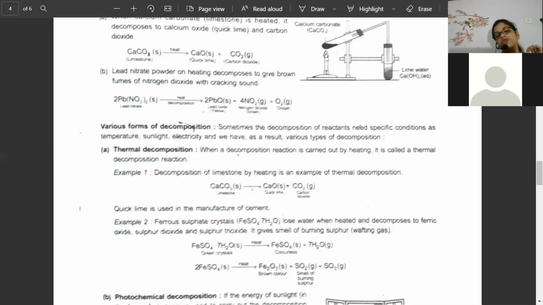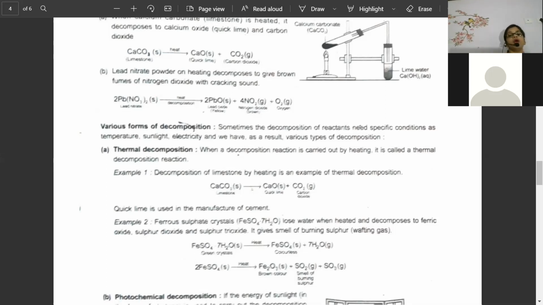First, we will see decomposition by heat. For heat, it is called thermal decomposition, and you will see a triangle written over the arrow. When calcium carbonate is heated, what is the other name of calcium carbonate? Limestone. When limestone is heated, beta, it gives quicklime and carbon dioxide. Gas will be released. Quicklime is used in the manufacturing of cement. Where is quicklime used?